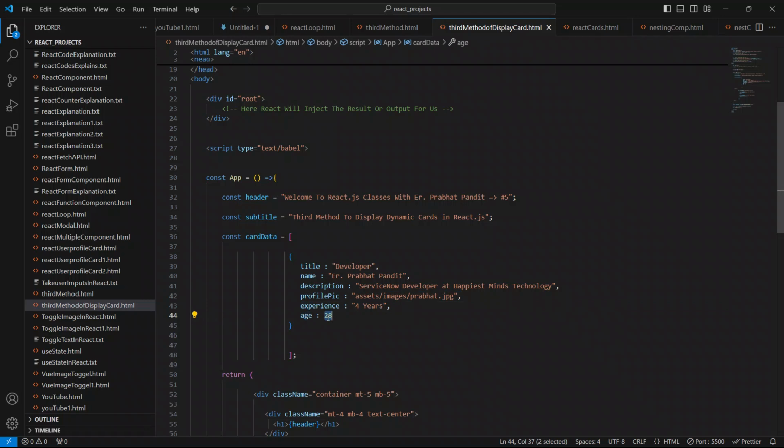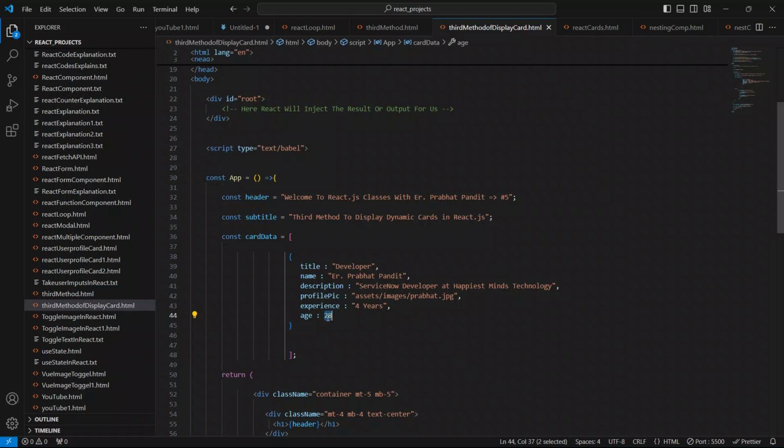This is the way of creating an object in JavaScript, in React.js also, in Angular also, and in Vue.js also. This is the only way of creating an object inside any JavaScript library or framework.